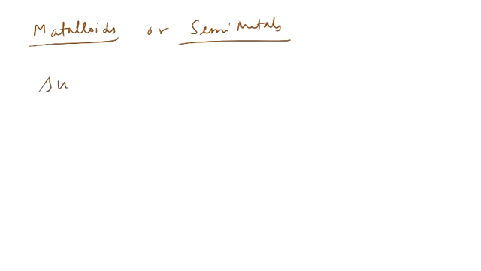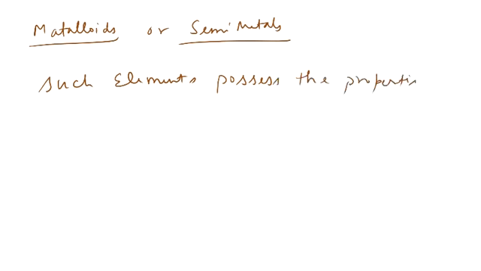Such elements possess the properties of both metals and non-metals.